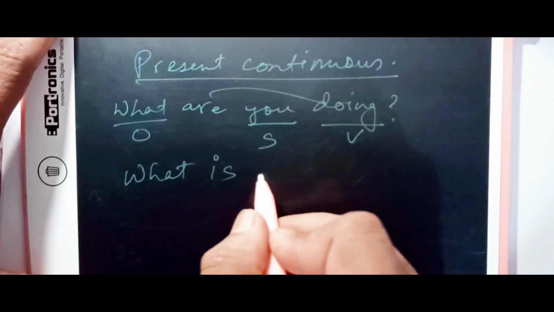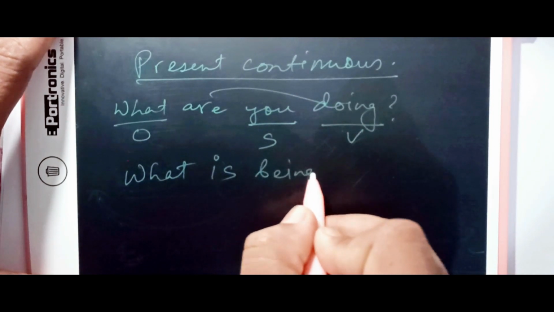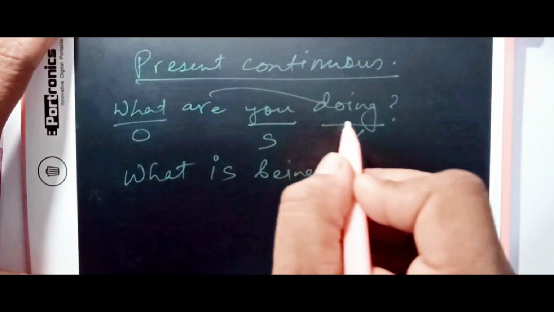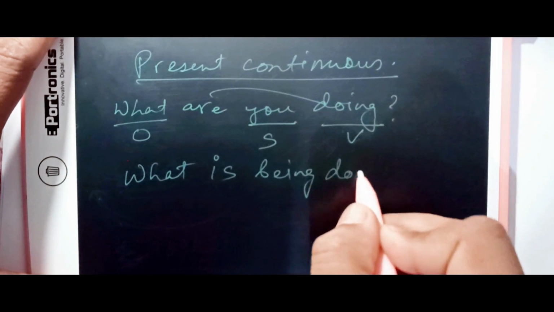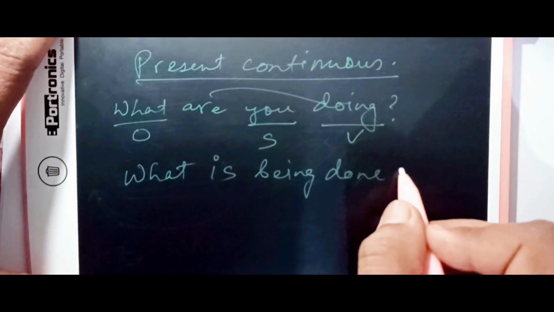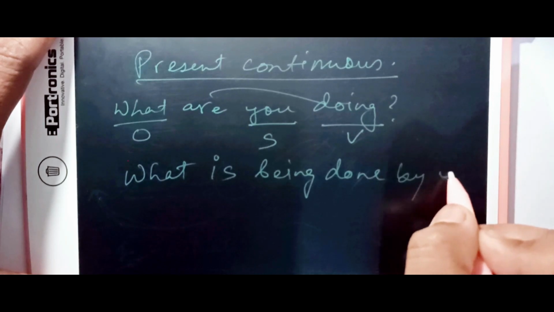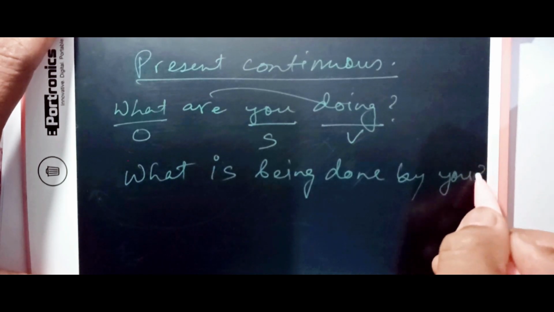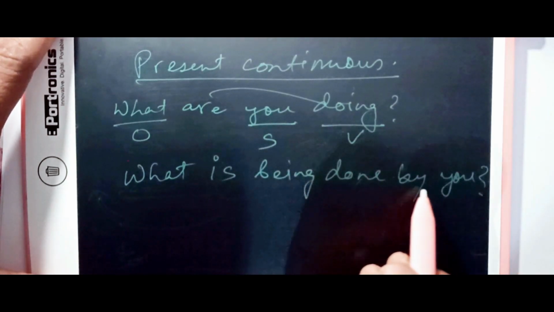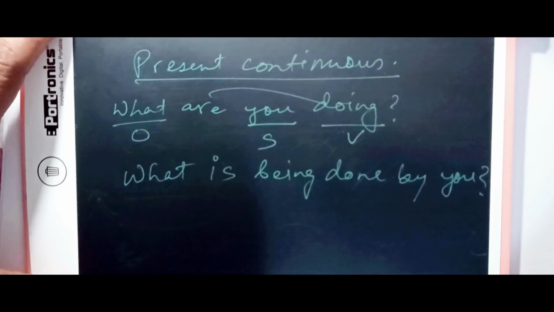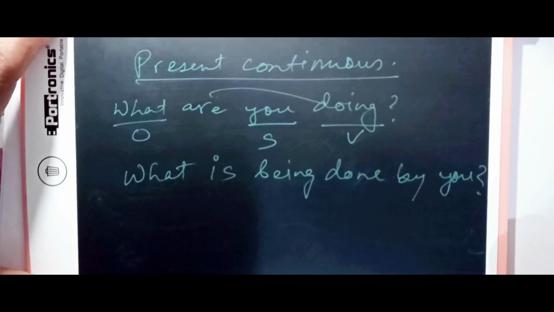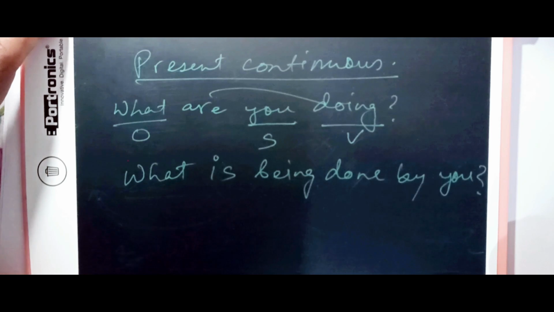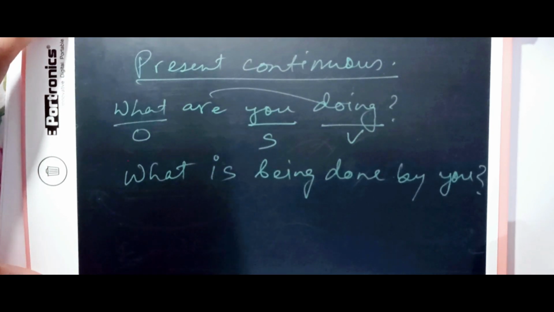Now for this we need to introduce the ing form, what is being, then do will be converted to done by, subject becomes object. What is being done by you. That's how it is, very simple. But then you should be very careful while changing the sentence.